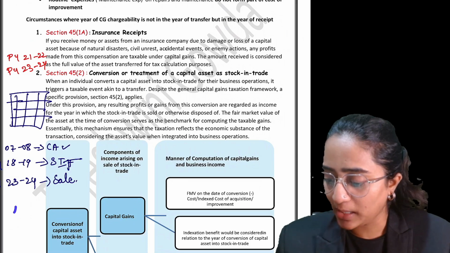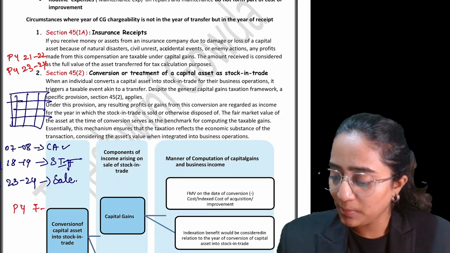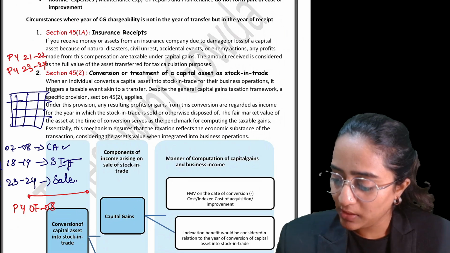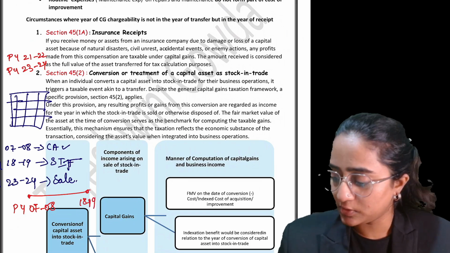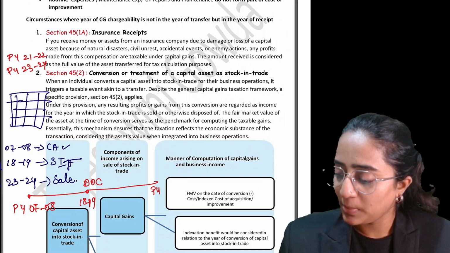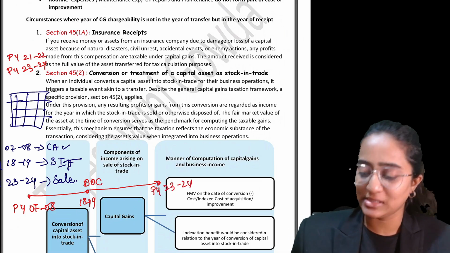Take it as a timeline to understand this. PY 17-18 is the year of purchase. PY 18-19 is the year of conversion, the date of conversion. PY 23-24 is the year of your actual sale.